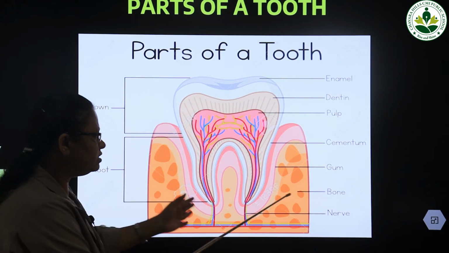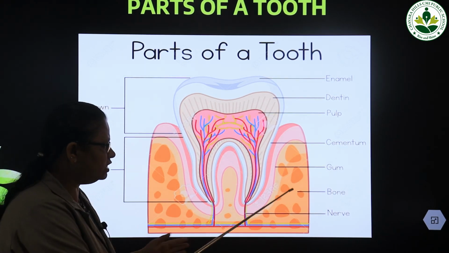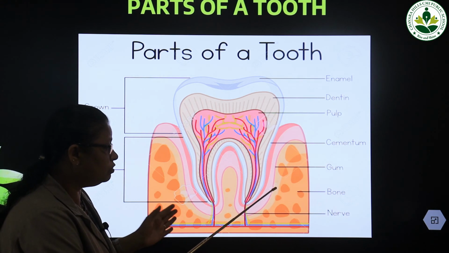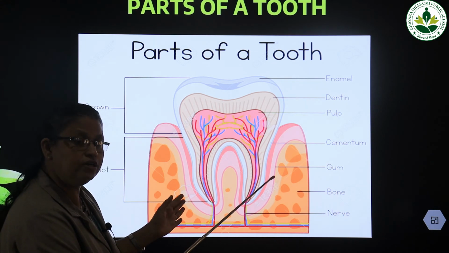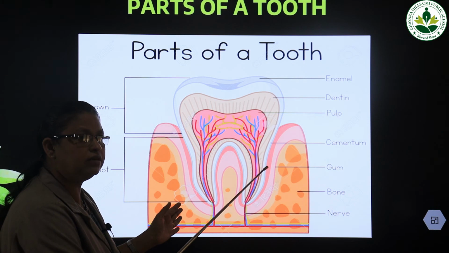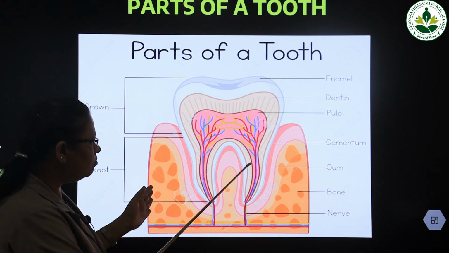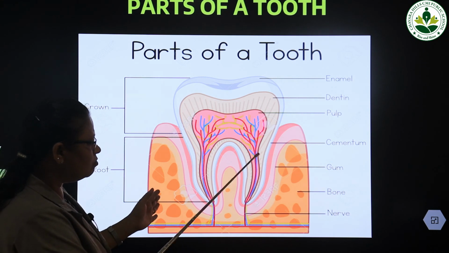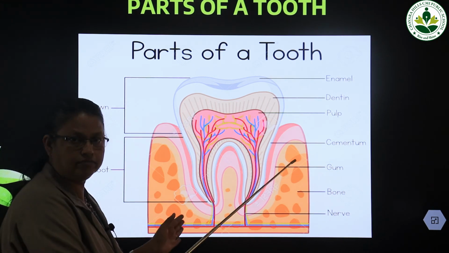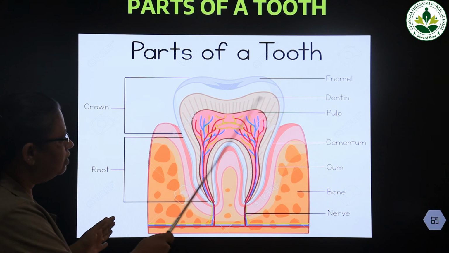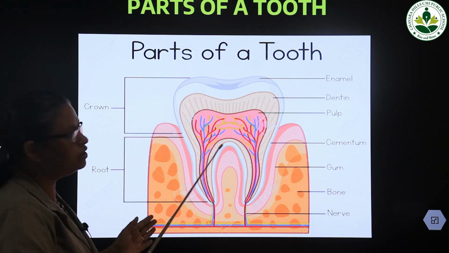Okay, and these are the jaw bones. The tooth grows from the jaw bone. Okay, the cementum helps us to bind the tooth to the jaw bones and the gum. Okay, those are the different parts of the tooth.